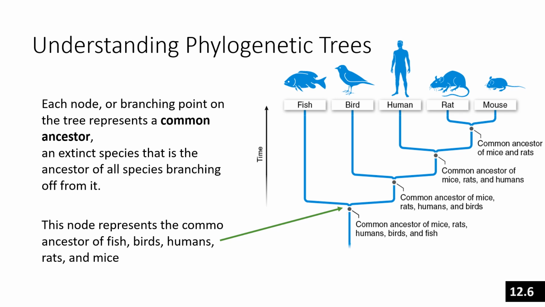If we look at this phylogenetic tree, you notice that there are places where it branches off into different groups of organisms. Each node, or branching point, on the tree represents the common ancestor of all the species branching off from it. So the node that the green arrow is pointing to is the common ancestor of all the animals in the tree. It represents some extinct species that all these species descended from.